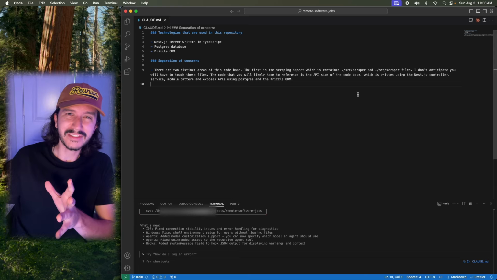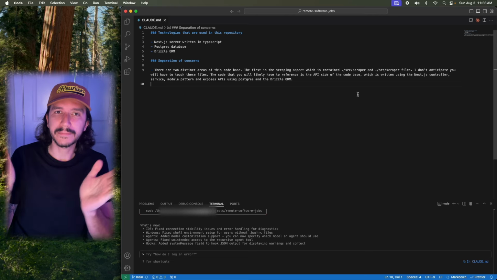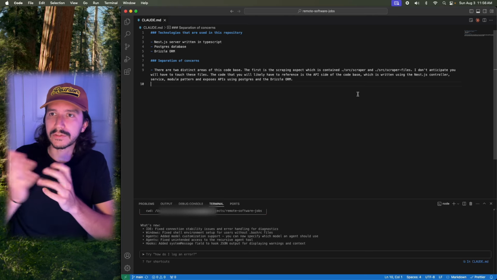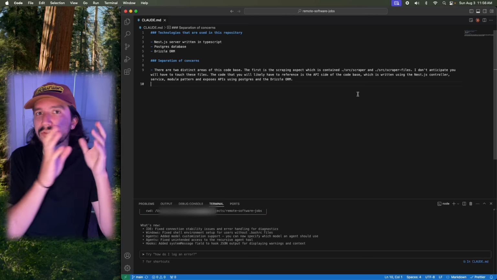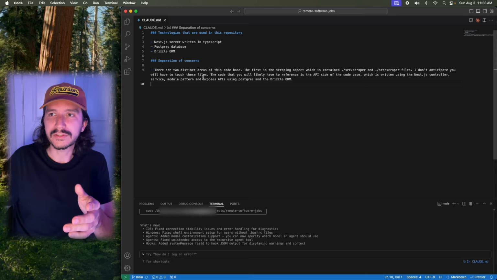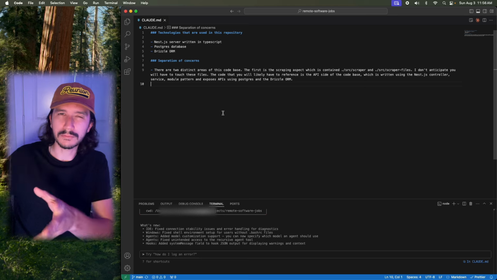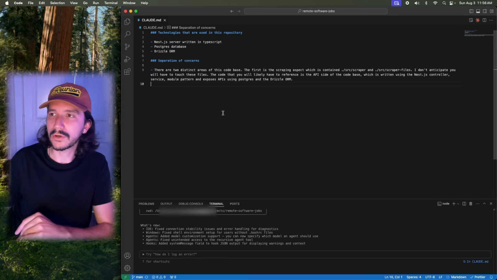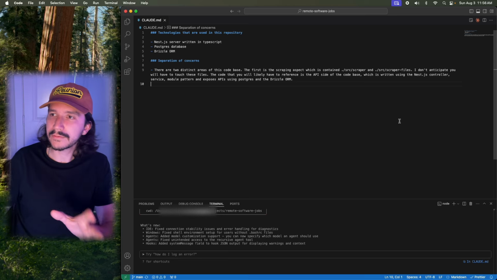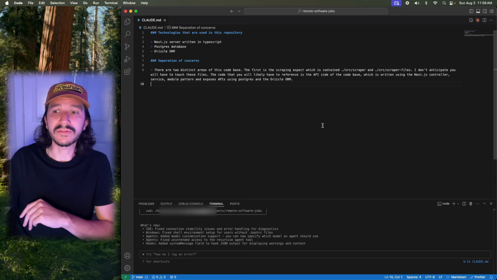That's really all it needs to know. The other thing that's important is there's two main aspects to this application: the API side and then the scraping side. So I have this separation of concerns section where I'm saying, hey, you shouldn't need to touch any of the scraper code, and I reference where those scraper files live. I really just want you to focus on the API.